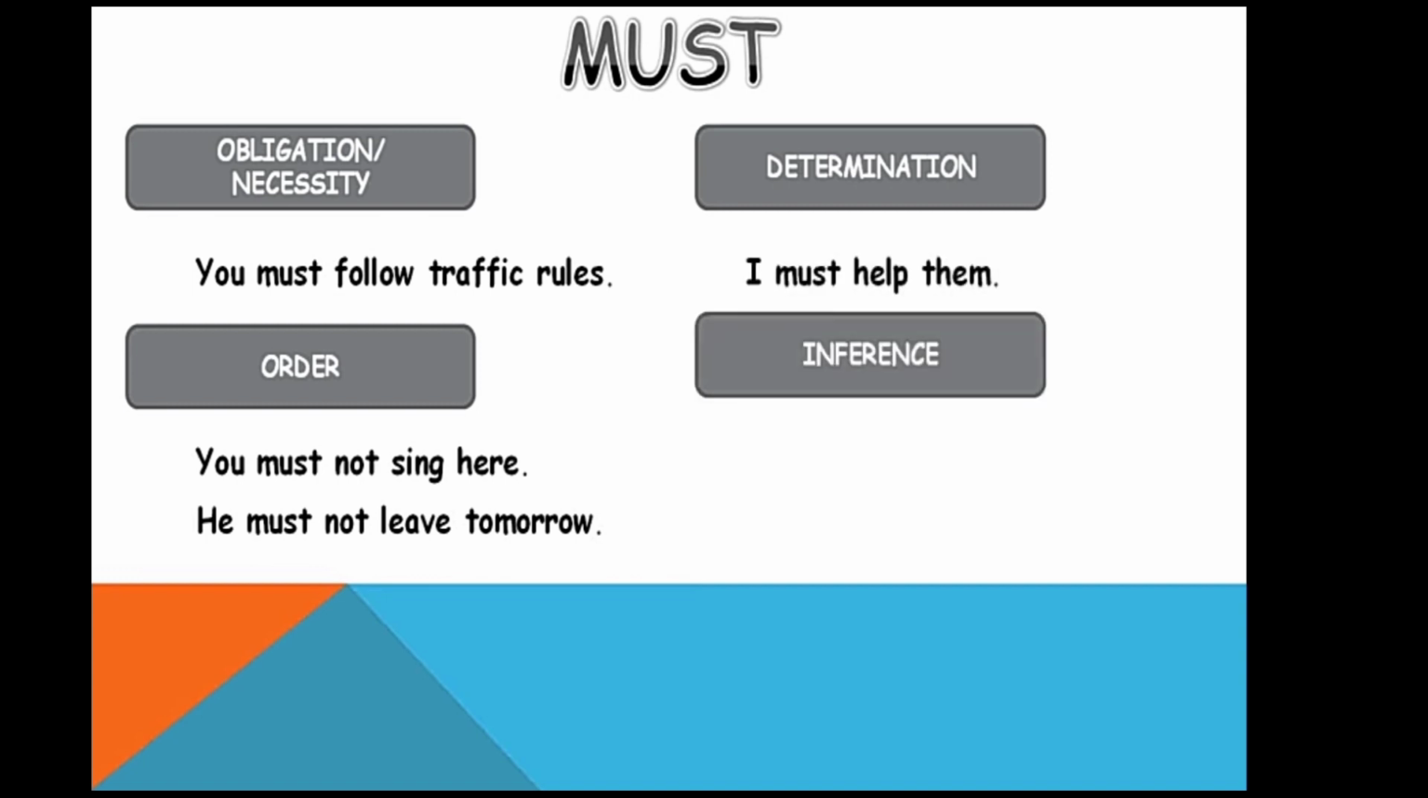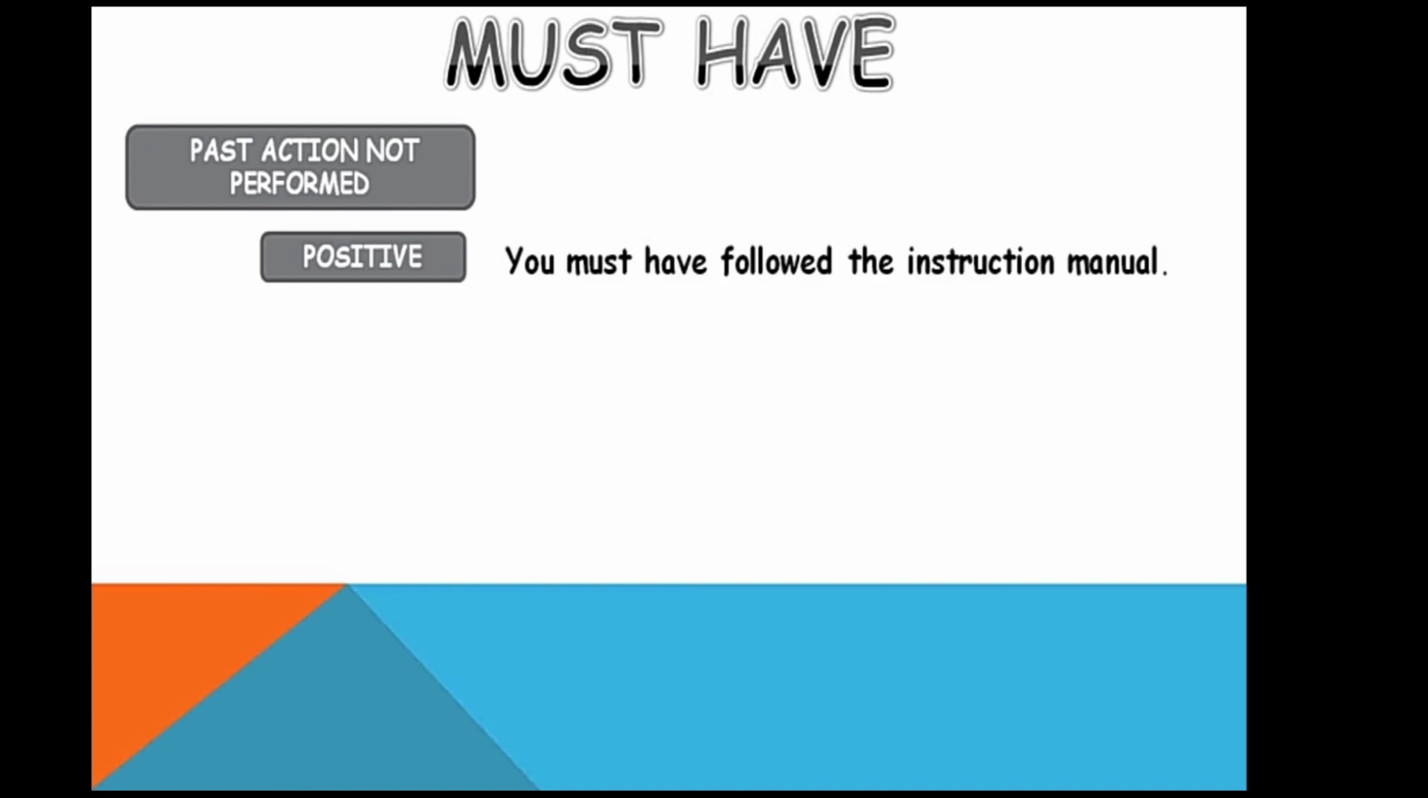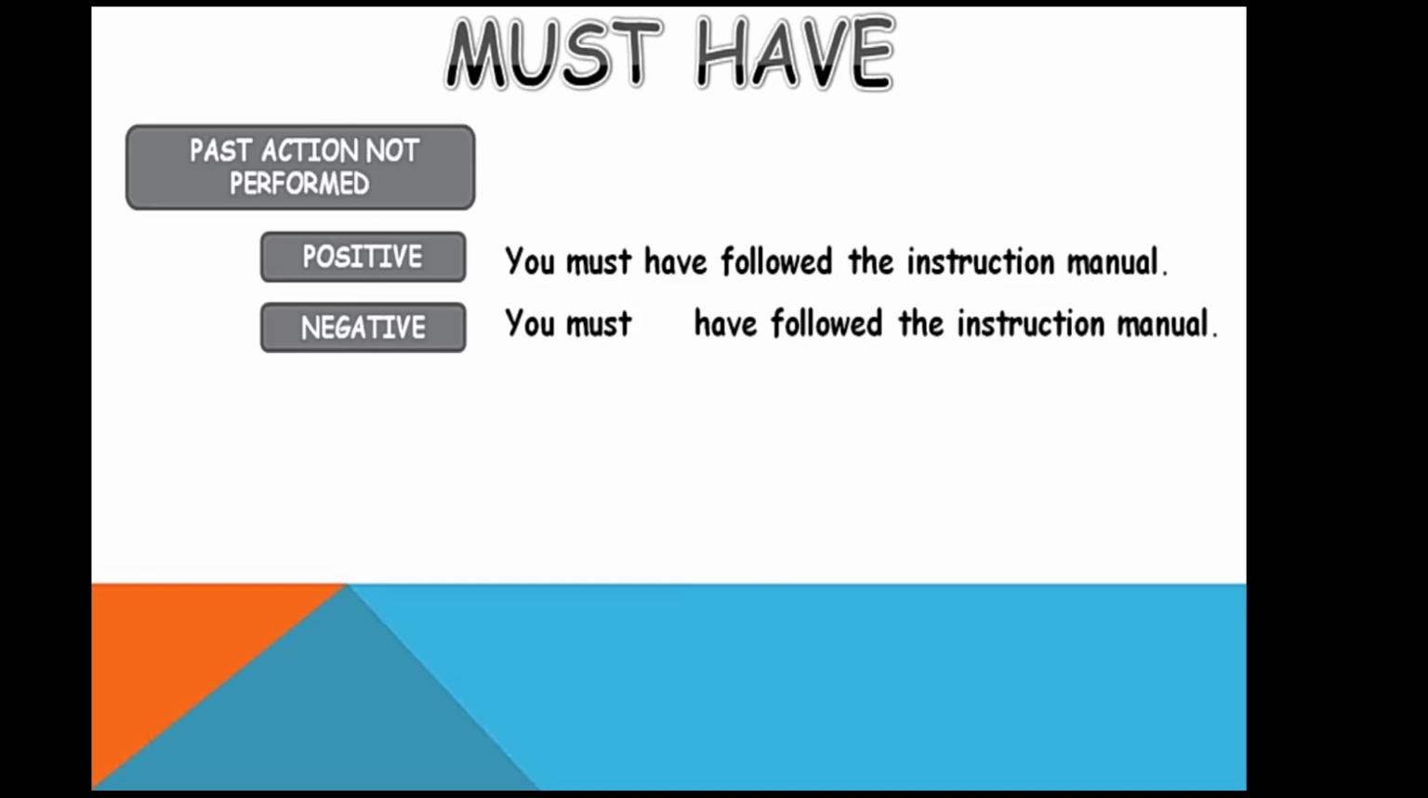Must can also show assured determination: I must help them. As an inference: he has a sports bike, he must be rich. Must have is used for a past action that was not performed. You must have followed the instruction manual, but you did not. Negative: you must not have followed the instruction manual.